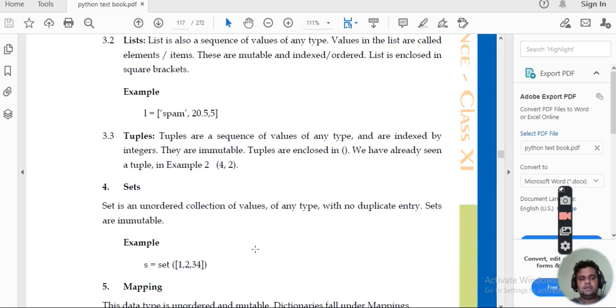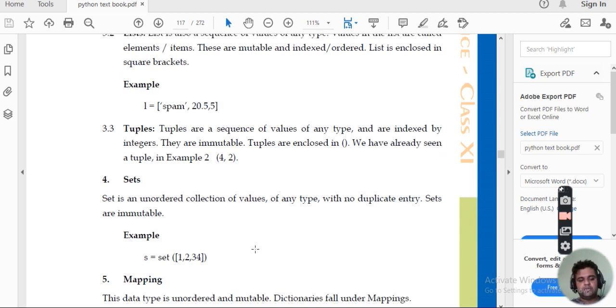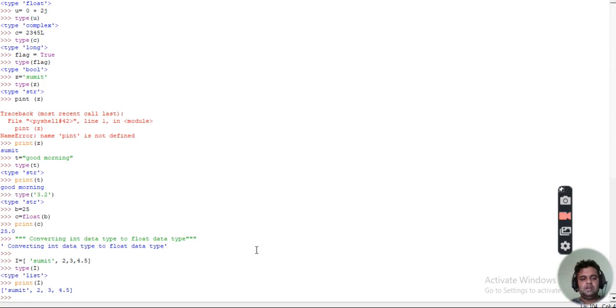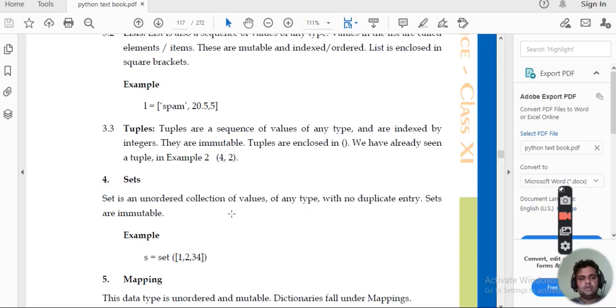Next example will be sets. How will sets look? What is a set? It is basically an unordered collection of values of any type with no duplicate entries. Clear?